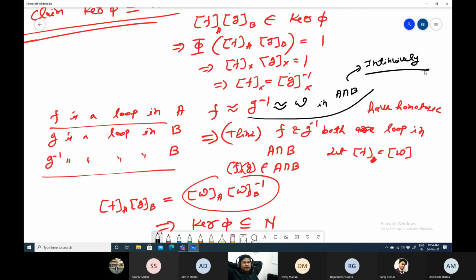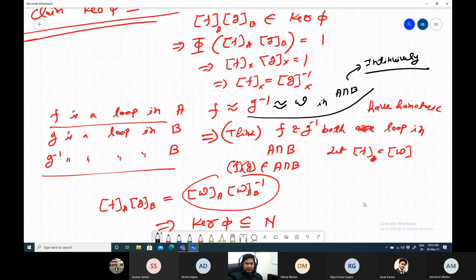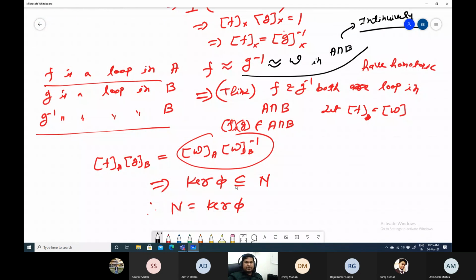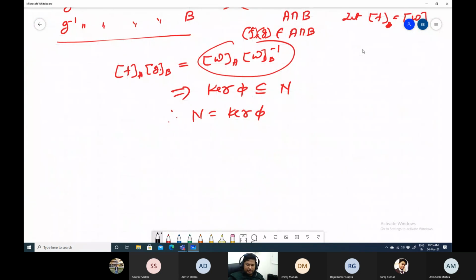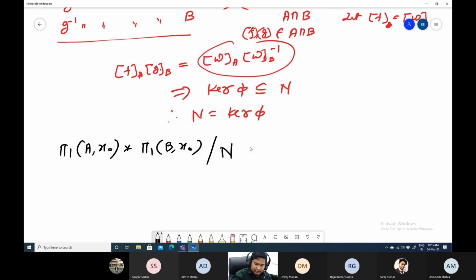Because that is the difficult part of this one. But anyway, there is no meaning in going through that, because we have proved everything. We just did not prove this portion. Now this portion you can just think in this way, and then we will get this statement: pi1(A, x0) star pi1(B, x0), quotient by N, is isomorphic to pi1(X, x0).